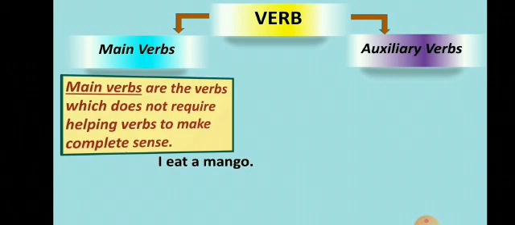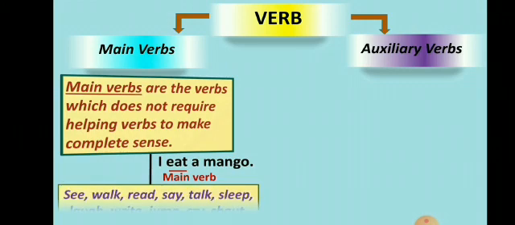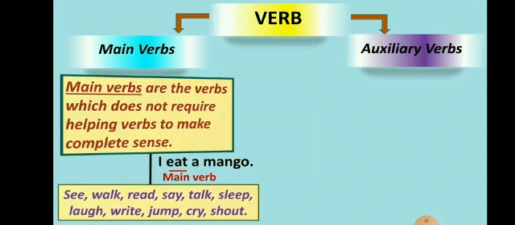Is, am, are, was, were, has, have. No. So here, eat is the main verb. Now see, walk, read, say, talk, sleep, laugh, write, jump, cry, shout. These are examples of the main verb.